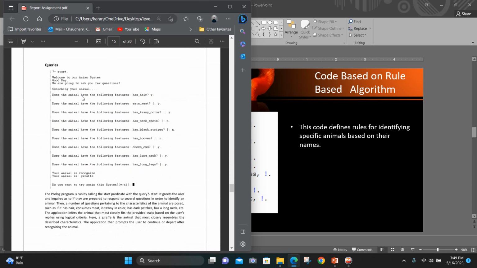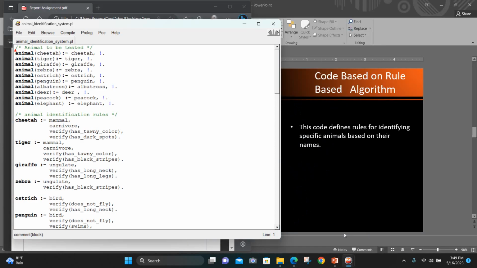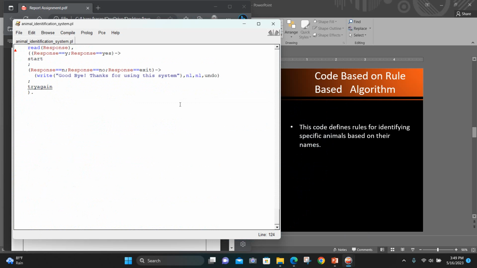Now, I'm going to show you our system by running it in our Prolog extension. This code is written in a Prolog extension by creating the system and code. Here you can see the source code, which we have written in our Prolog extension. To run this source code in our Prolog extension, we need to compile this code.